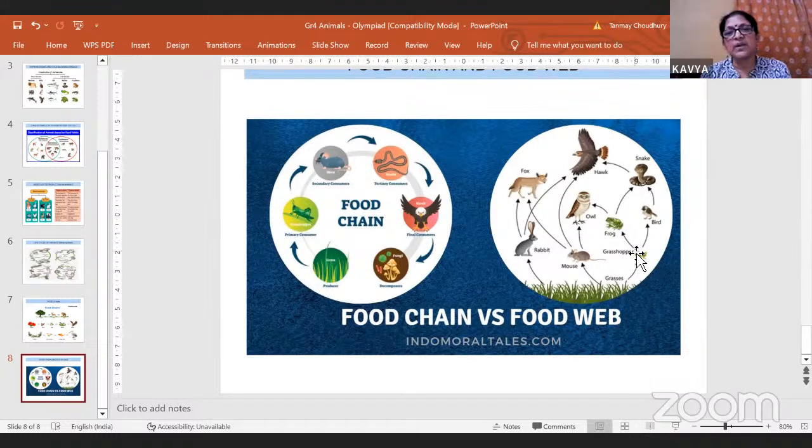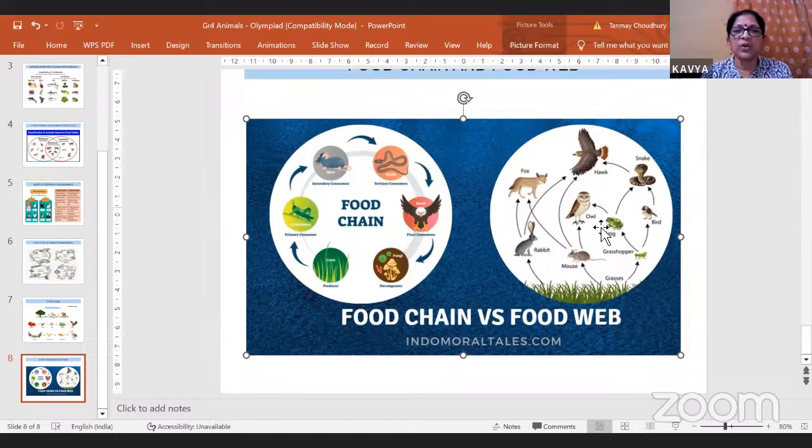The grass is eaten by grasshopper. Grasshopper is eaten by frog. Frog is eaten by owl. The frog is also eaten by the snake. The grasshopper is also eaten by a bird, small birds. And this bird is also eaten by snake. Snake is eaten by hawk. So here this forms a web. This forms a sort of network of food chains. So more than one type of food chain, it forms a network. So that is known as food web.